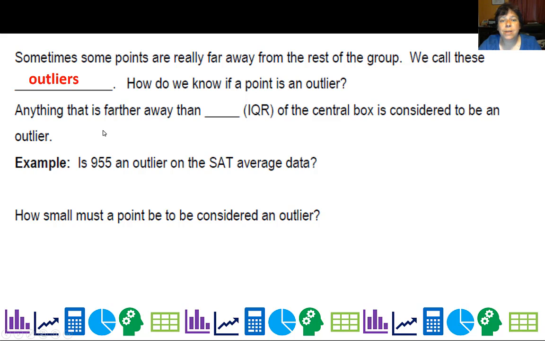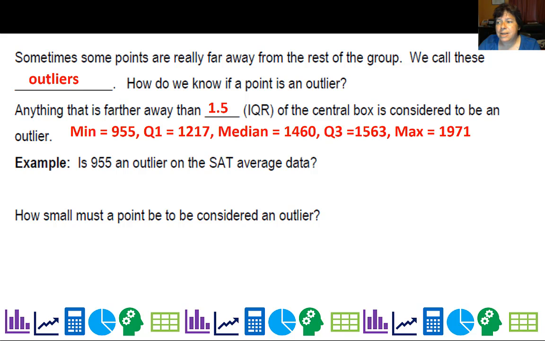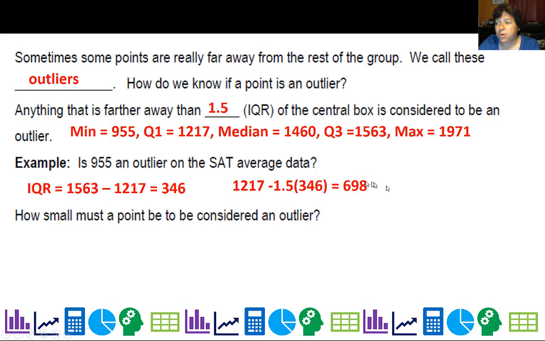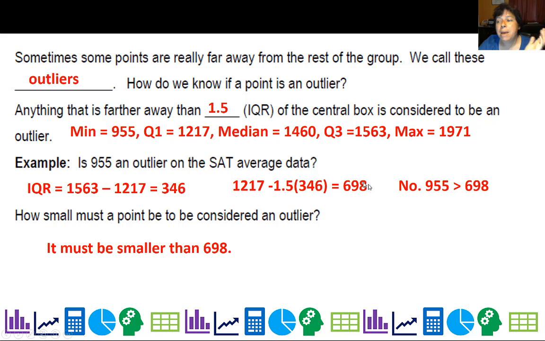So how do we know if a point is an outlier? Anything that is farther than 1.5 box widths, or IQRs, from the box is considered to be an outlier. So is 955 an outlier on the SAT data? Let me get my 5-number summary. I'm going to find the IQR by subtracting Q3 minus Q1. I get 346. I'll take the lower part of the box, 1217, and subtract 1.5 of these widths. So anything lower than 698 would be an outlier, but if it's above 698, it's not considered an outlier.